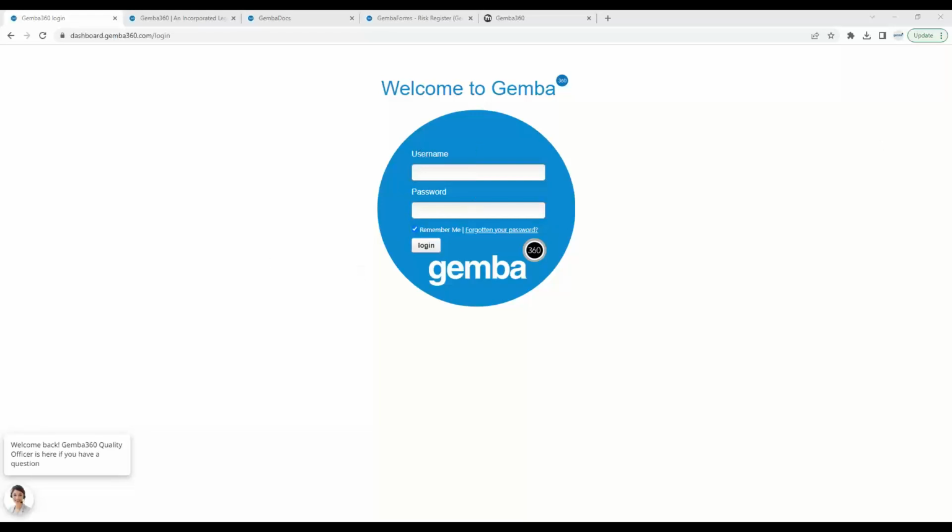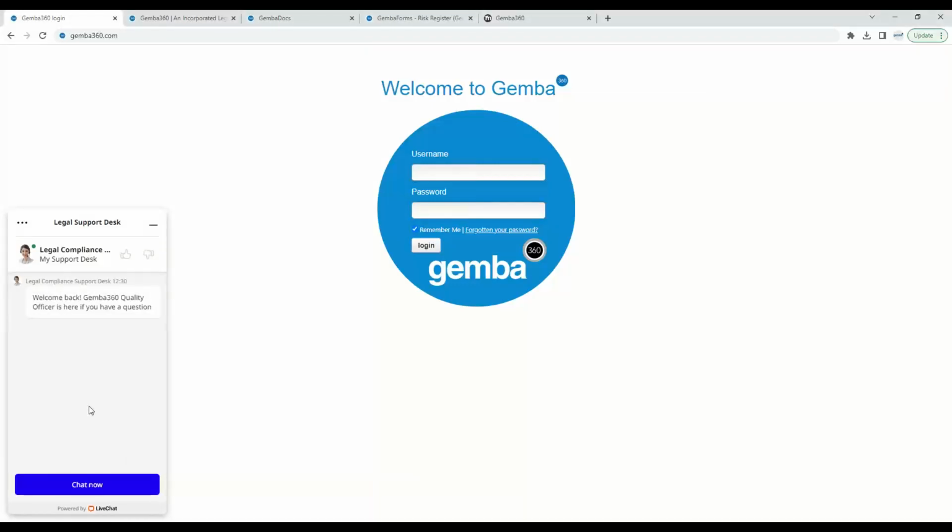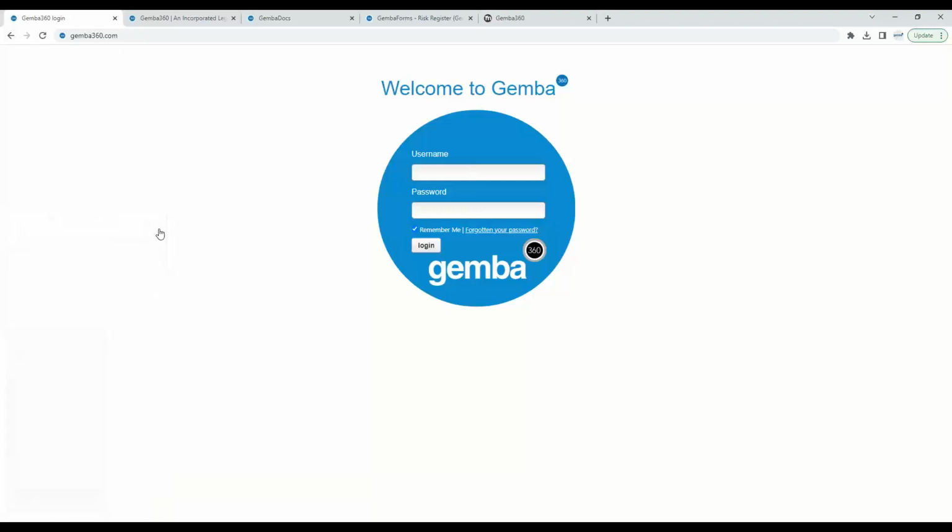So in order to access the Gemba dashboard, all you need to do is go to gemba360.com and you will see that you get to this big blue circle in front of you. Now, we have sent you your username and password. If you can't remember those, then by all means, just simply use the chat bar on the bottom left-hand corner here, and we can get you access very quickly for you to access the resources.